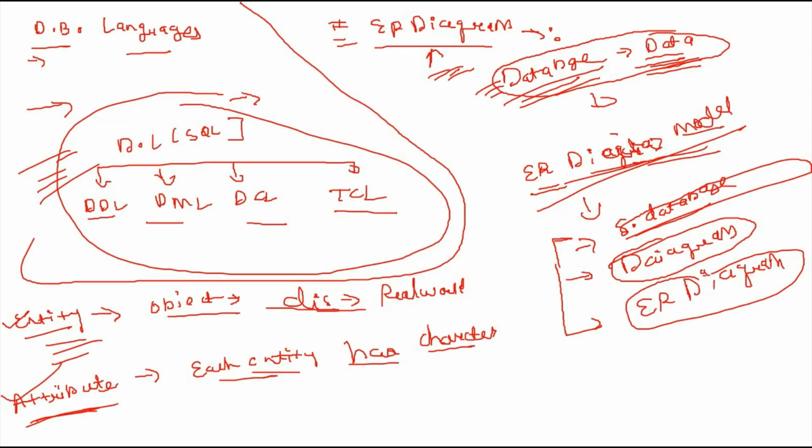There is a third term, which is relationship. A relationship specifies the relation among entities from two or more entity sets. For example, a company has employees.